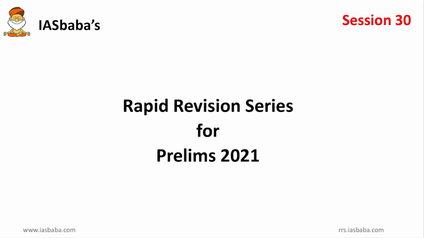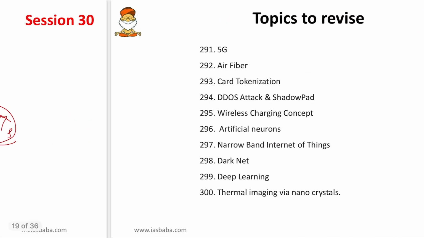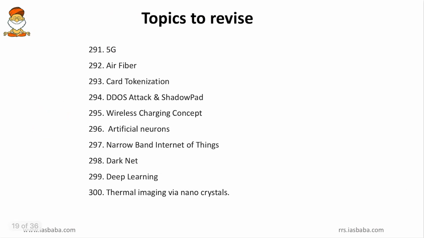This is session 30 and day 40, and the topics we have are IT, computer science and other science and technology. Then these are the hot topics we are going to discuss: the 5G technology, then air fiber, then card tokenization, then distributed denial of service attack and the Shadowpad attack, then wireless charging concept, and then artificial neurons and the artificial neural network, and then narrowband internet of things of BSNL, then darknet or the dark web, then deep learning, and then thermal imaging via nanocrystals.